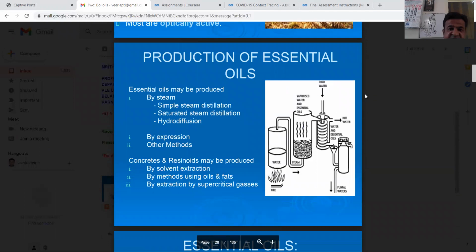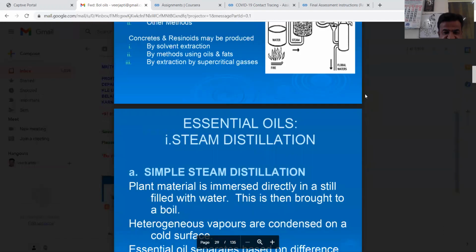So what is the production of the essential oils? The essential oils are produced by steam distillation: simple steam distillation, saturated steam distillation, and hydrodiffusion. And by expression. Other methods: concretes and resinoids may be produced by solvent extraction, by methods using oils and fats, and by extraction with supercritical gases.